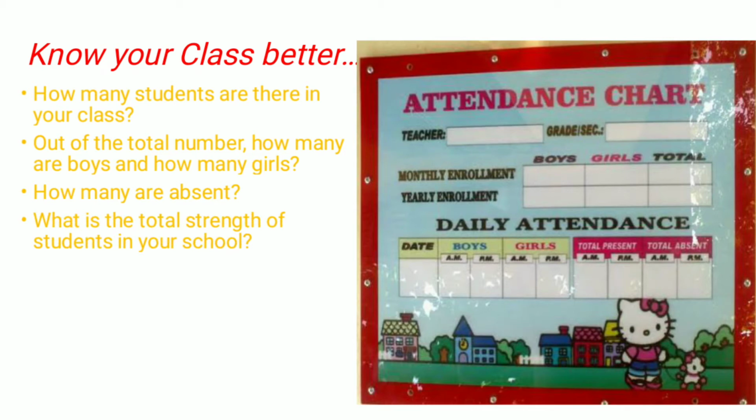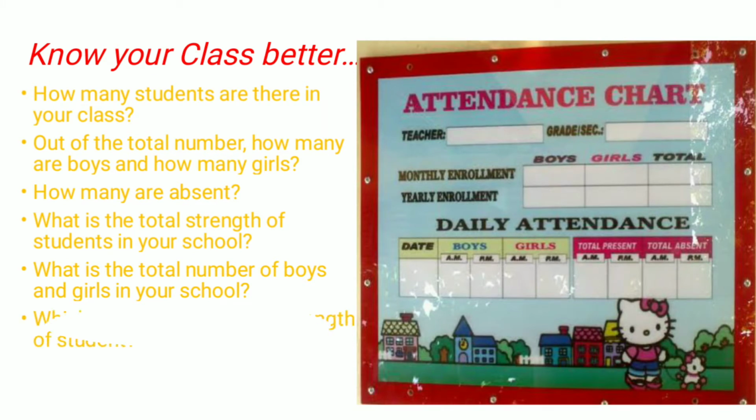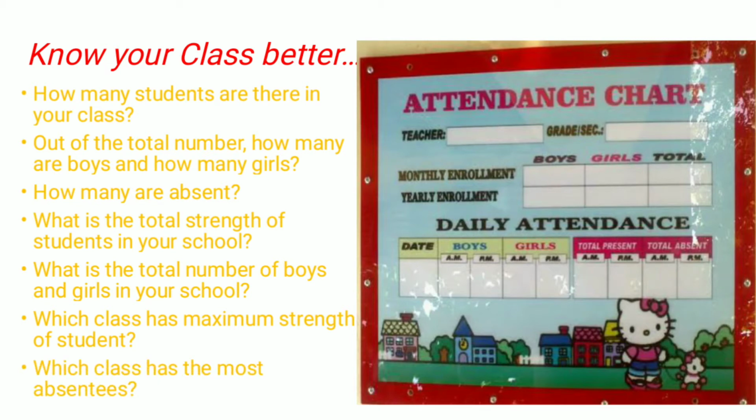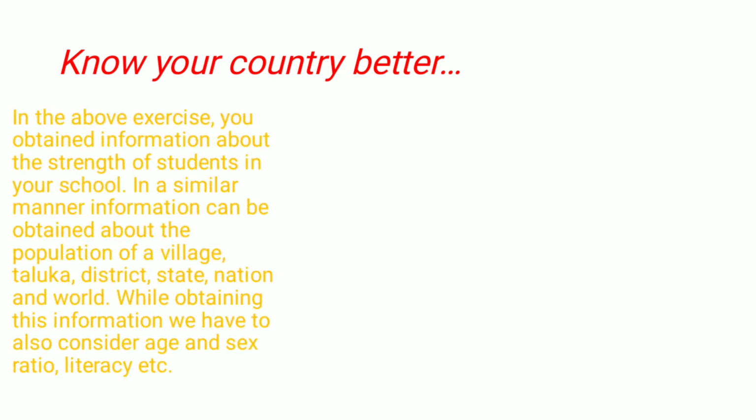So what is the total strength of students in your class? What is the total number of boys and girls in your school? Which class has the maximum strength of students? This will only be possible if we maintain the records properly and bifurcate it in terms of girls, boys, or present students, absent students. Okay, so now let's know your country better. Same about your country. If we want to make proper records, we have to bifurcate the data.